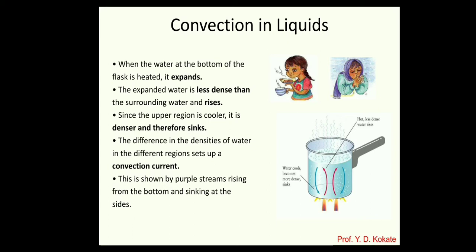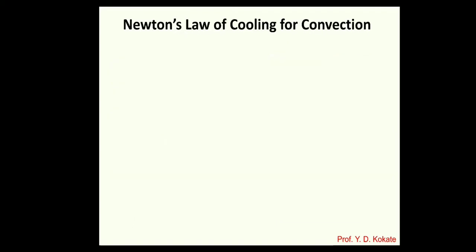In the case of natural convection, the convection current is set up naturally due to the density difference. In the case of forced convection, it is set up with the help of an external agency. If we want to calculate how much heat is transferred in convection, the governing law is Newton's law of cooling.